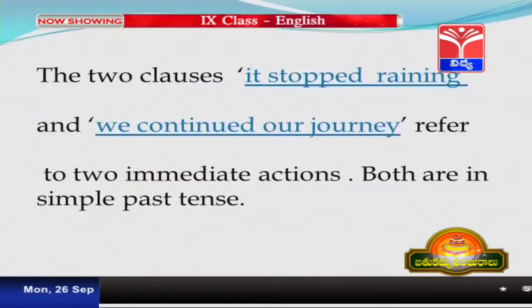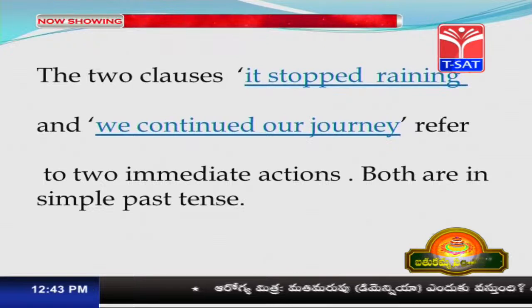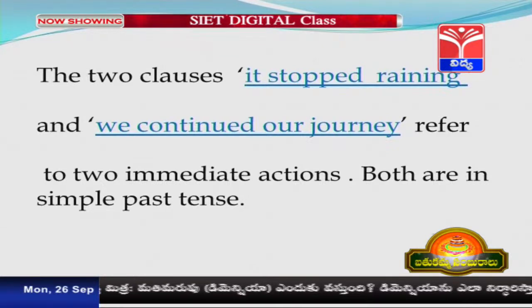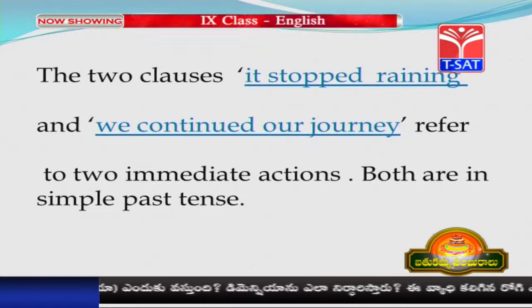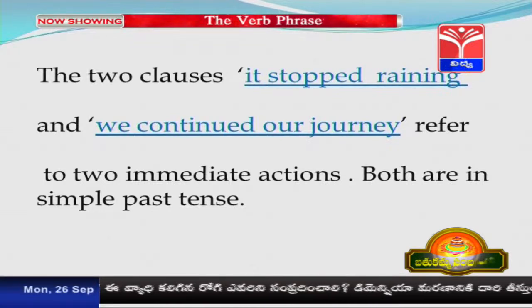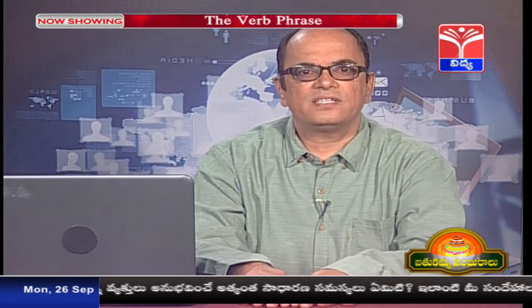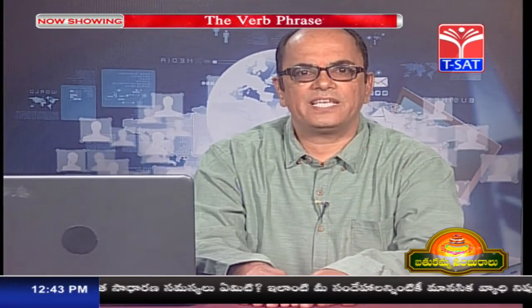See how they affect the meaning. The two clauses, it stopped raining and we continued our journey, refer to two immediate actions. Both are in the simple past tense, and here we do not know which is the first action or which is the second action, because the gap between the two actions is very slight. So, we assume that these two actions happened at the same time.